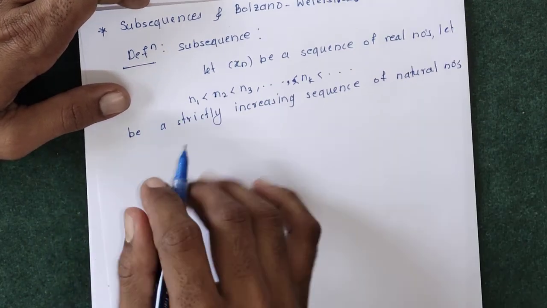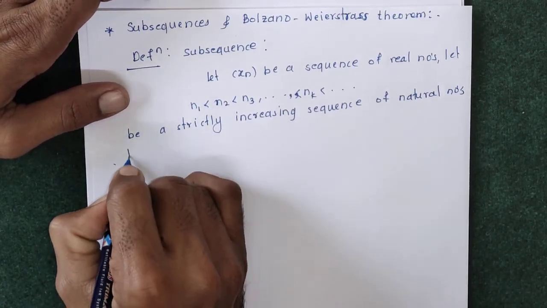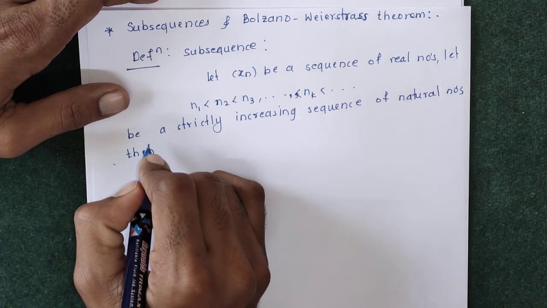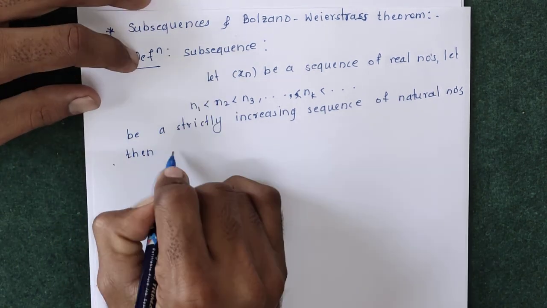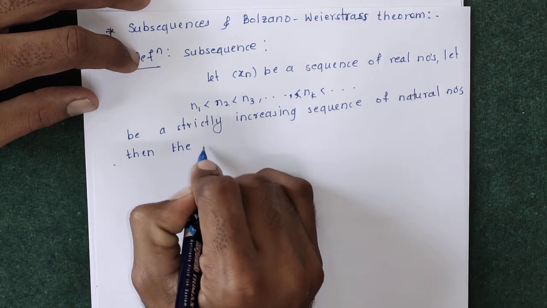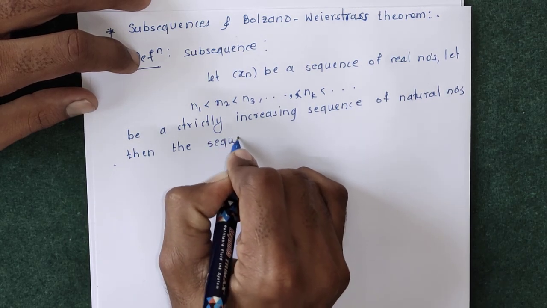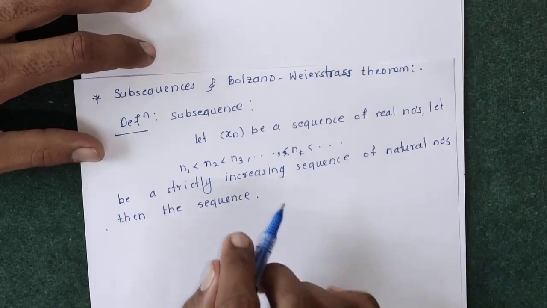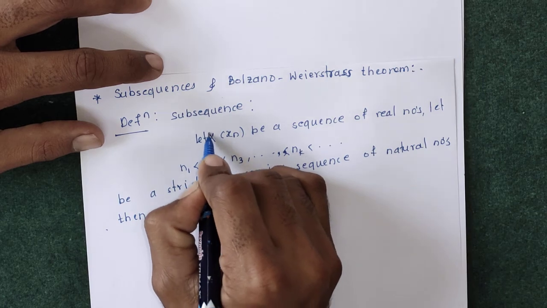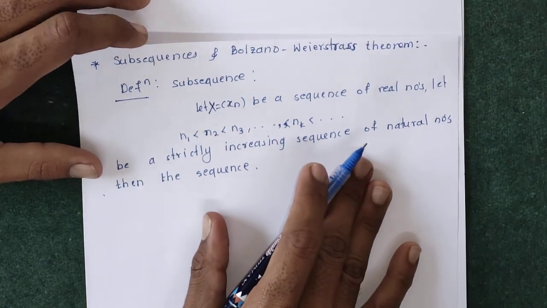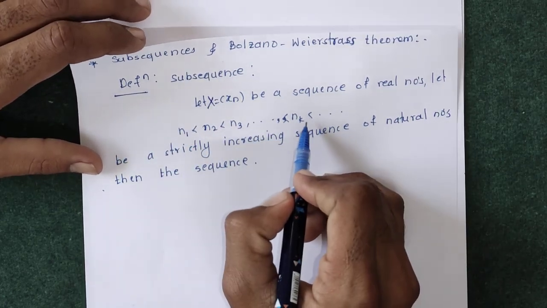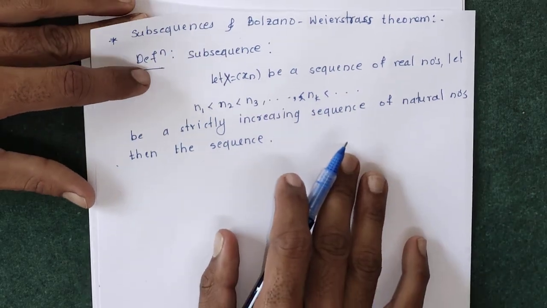Then the sequence, suppose we will call it capital X is equal to xn, be a sequence of real numbers, and n1, n2 up to nk be a strictly increasing sequence of natural numbers.